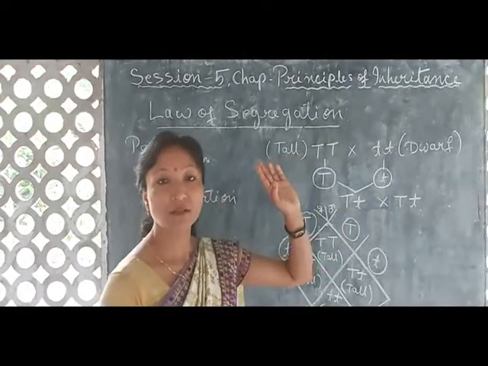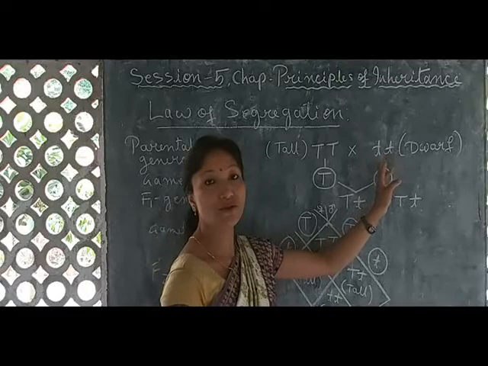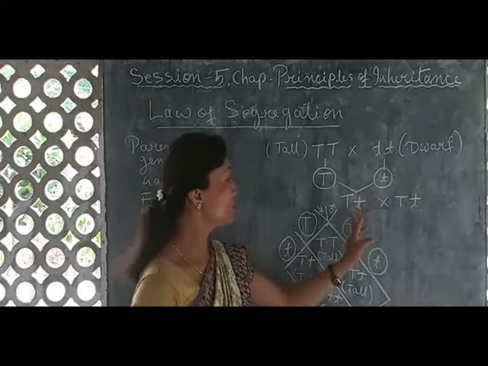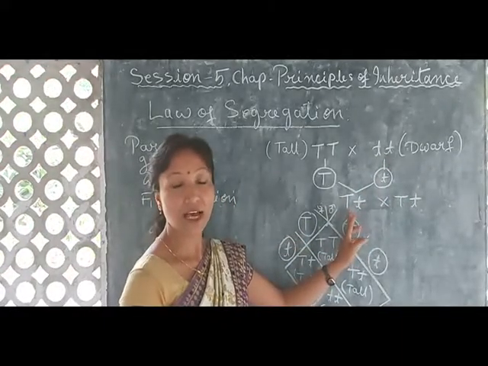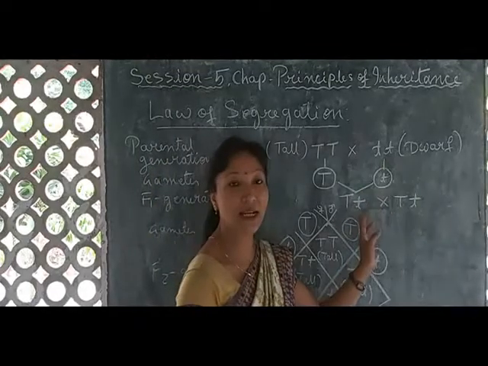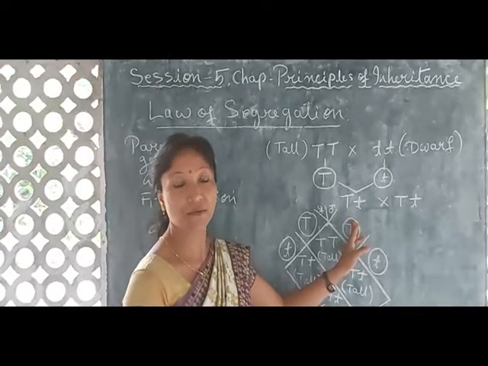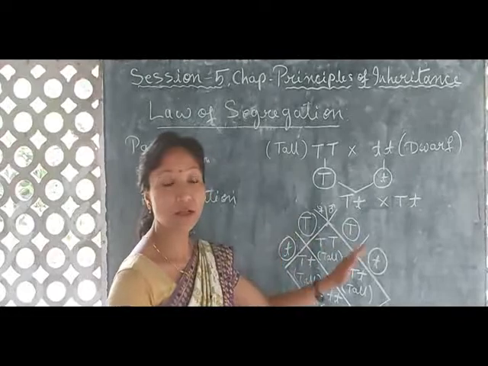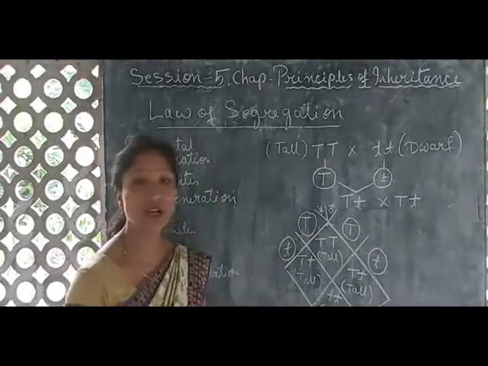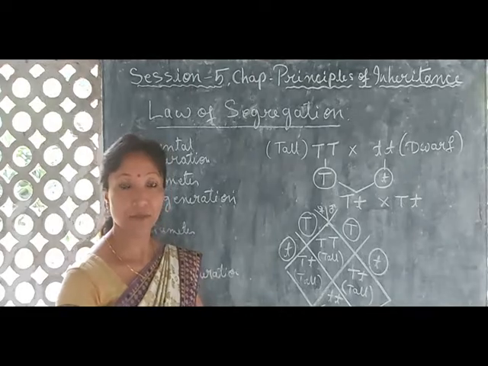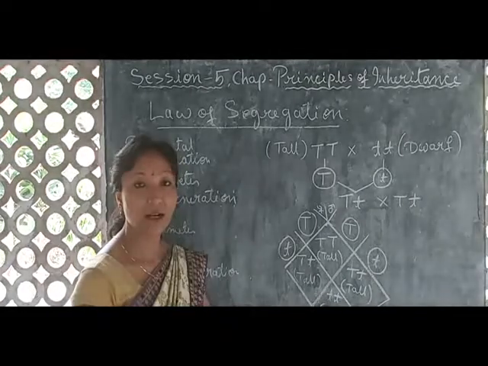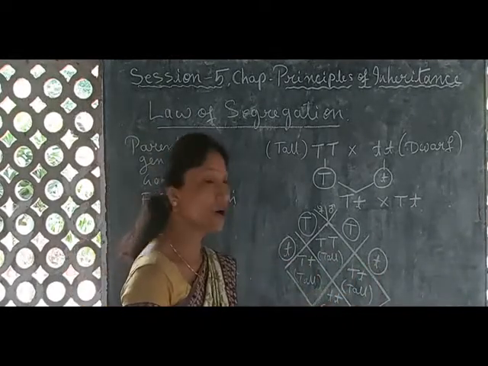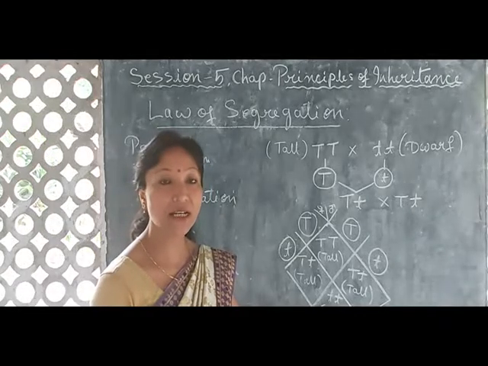The small t, responsible for dwarf, F1 generation has carried this particular allele, but it has not expressed itself. And when the gametes were formed, they got separated, and again in F2 generation they were united. The paired condition is restored here, and that is why this gamete and this, when they fuse together, we got this particular character expressed, that is dwarf.